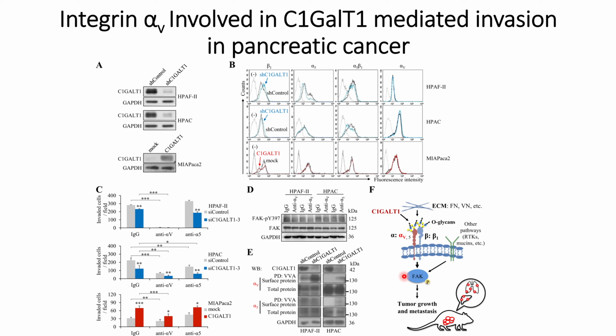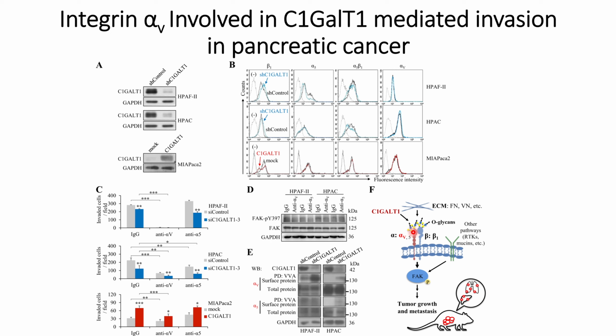So what they finally conclude is how C1GalT1 helps in migration and metastasis: the alpha V integrin will have these O-glycan profiles that interact with the ECM, thereby triggering the FAK phosphorylation pathway, and that will cause tumor growth and metastasis.